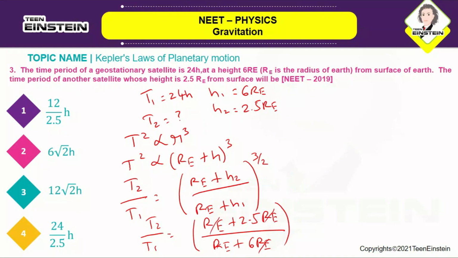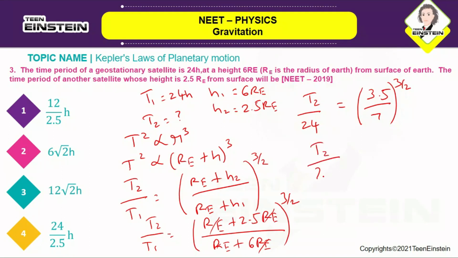So you will be getting the value of T1 is 24. So T2 by 24 is equal to 3.5 divided by 7, the whole power 3 by 2. So this will become T2 by 24, this will become 1 by 2, and 1 by 2 power 3 by 2 is 1 by 2 root 2.